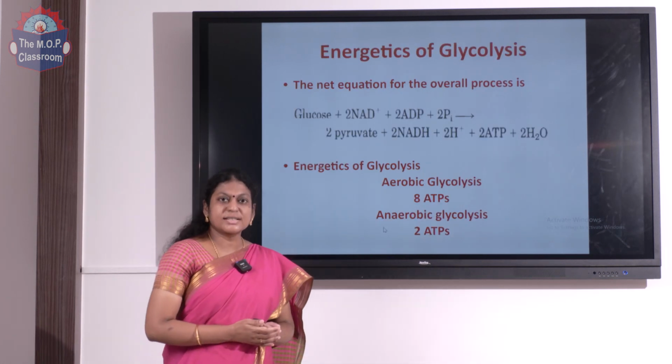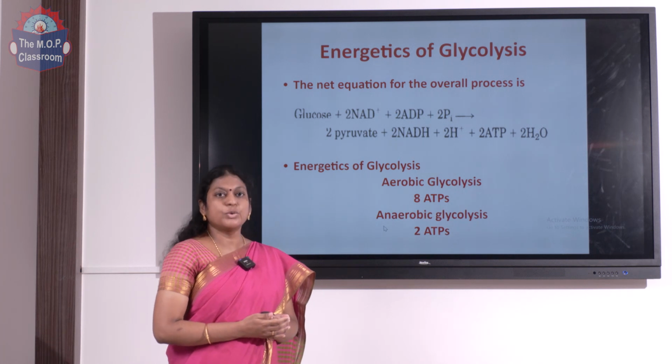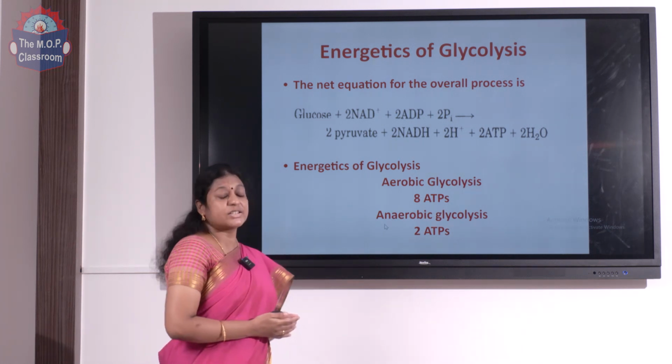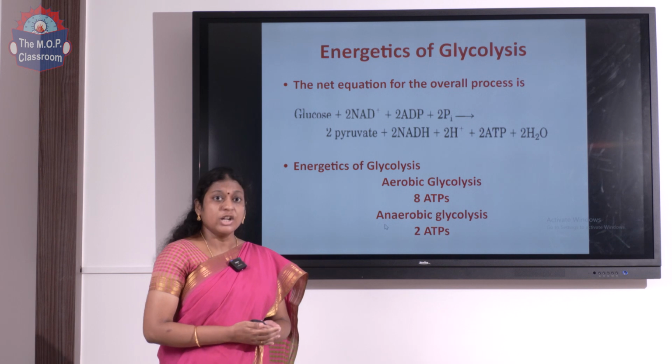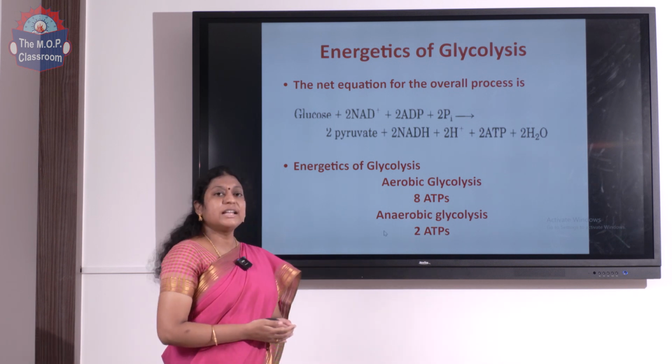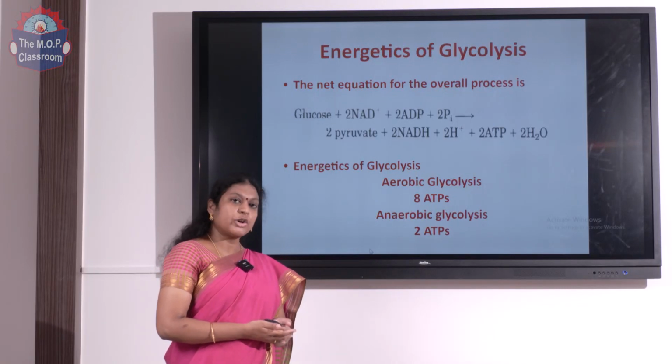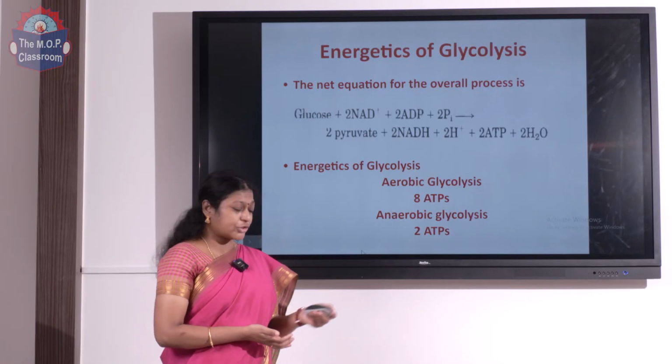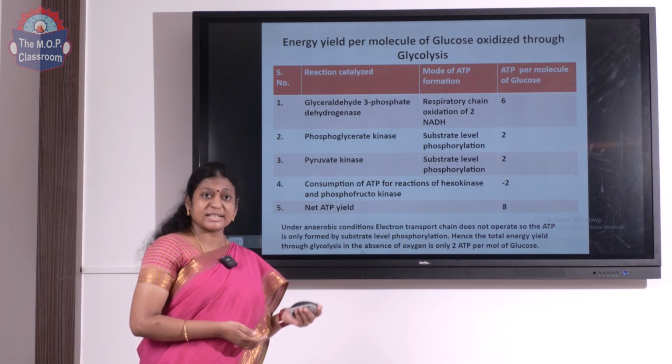The net equation is that glucose is broken down to 2 pyruvate, and 2 NAD is reduced to 2 NADH. When you look into the ATP formation under aerobic condition, 8 ATPs are produced. Under anaerobic condition, 2 ATPs are produced. Now let us look into the details of this energetics.